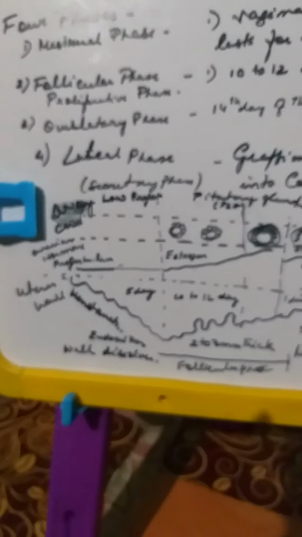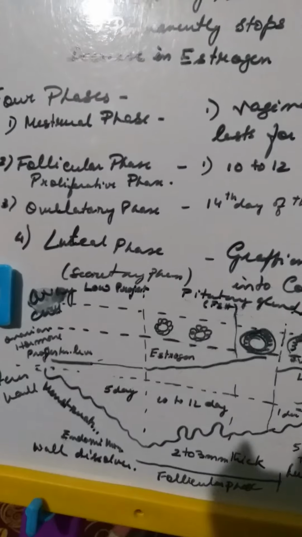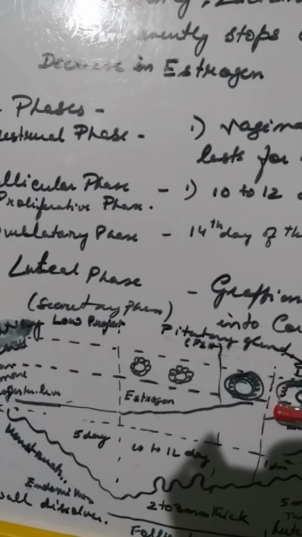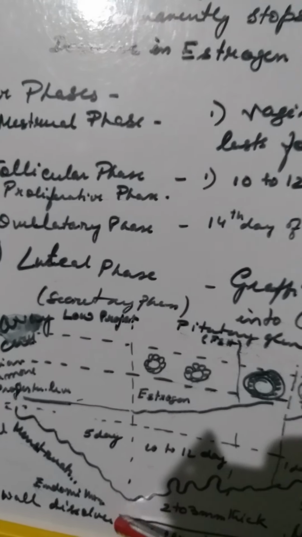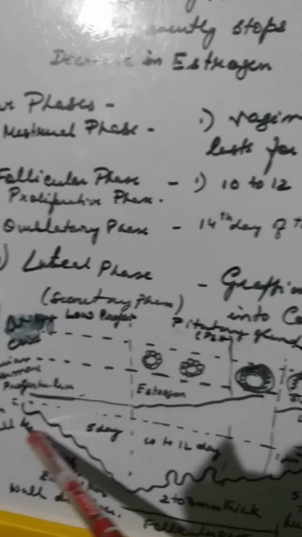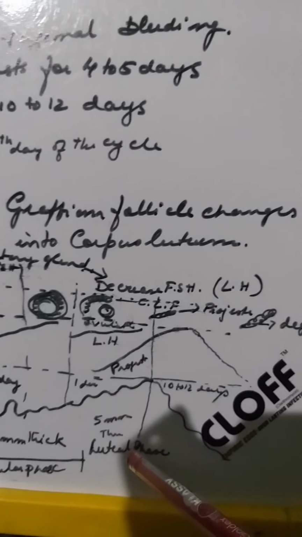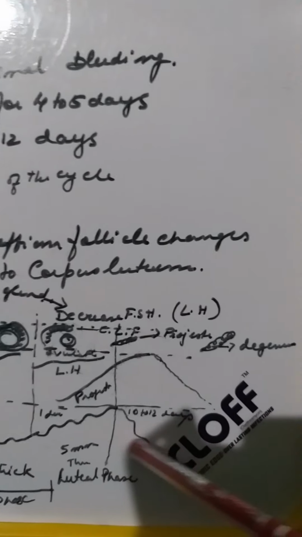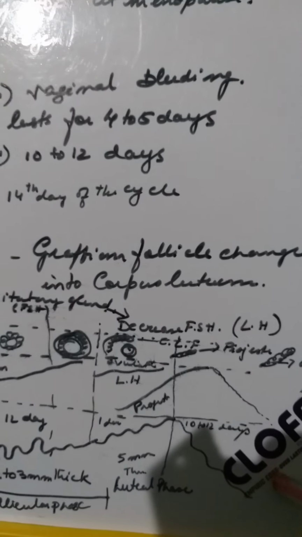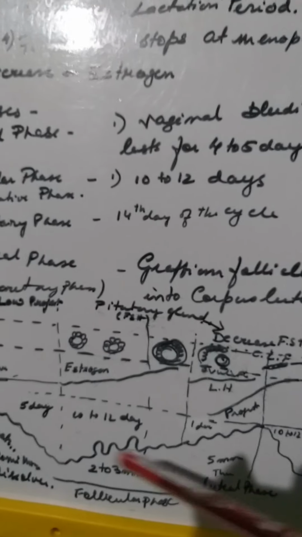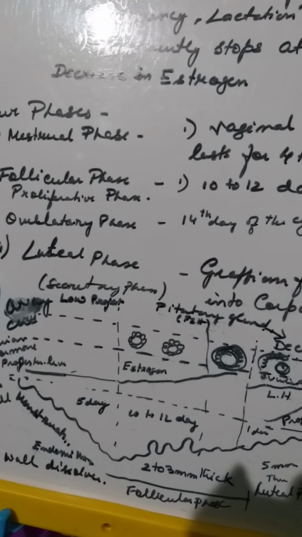So this is basically the cycle. Now you see, it has been categorized into phases. First is the menstrual phase. Second is the follicular phase. Third is the luteal phase, and ultimately this is the degenerative phase. Okay, so this is a very characteristic level.